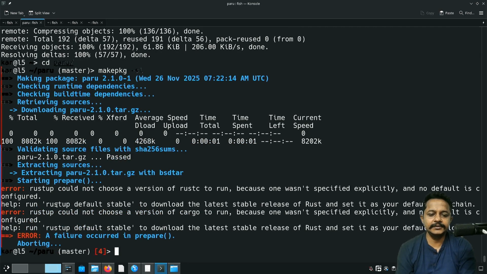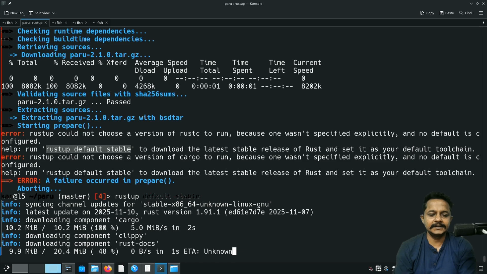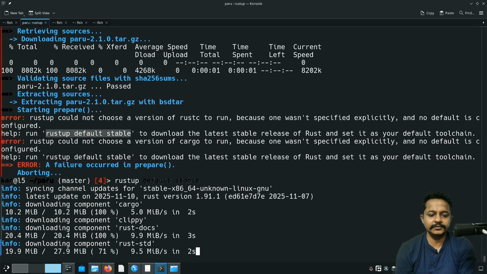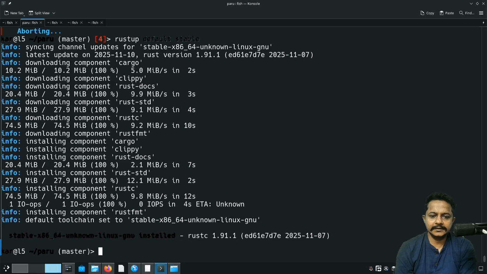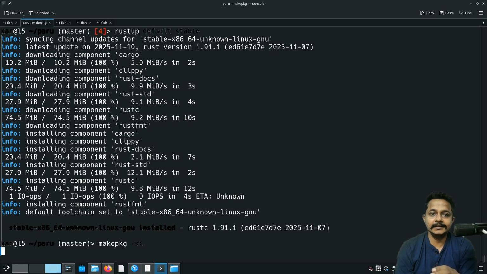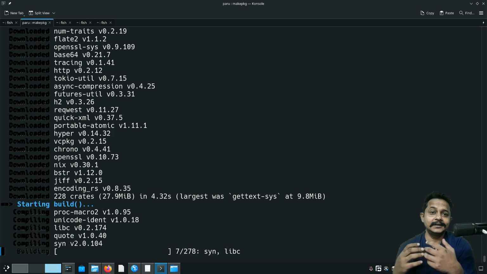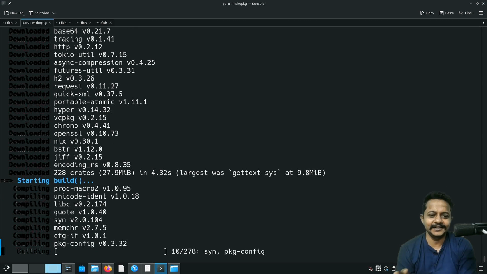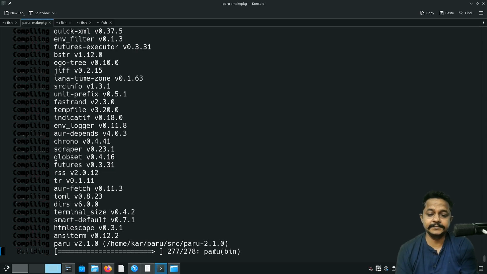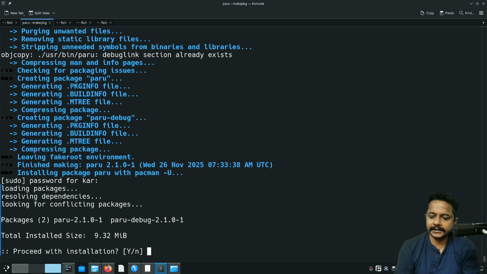I find some issue regarding the Rust app. Let's make this default. The Rust ecosystem feels so good, much better than the Python ecosystem. Rust dependency is solved. Now let's proceed with makepkg and install. Building and installing Rust packages is so fun. Last piece of the puzzle. Now it is building the PARU binary. The build is done. It's time to proceed with installing.